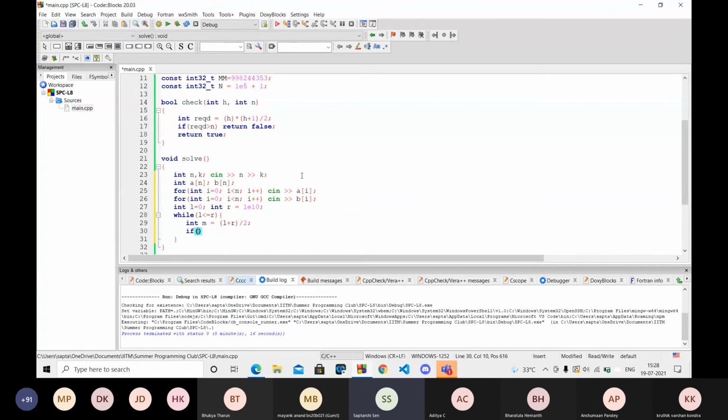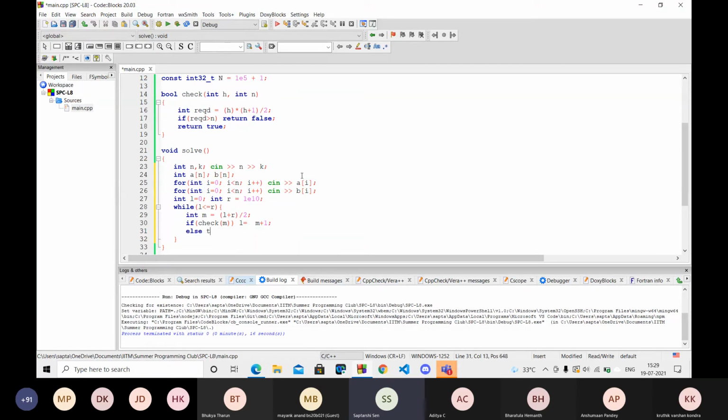Now I will call the function check on the value of M. If it is possible, that I can create M number of cookies, then I can definitely create fewer than M cookies, so the maximum should be somewhat greater than M. So I need to check in the right half of the array. L is equal to M plus 1, else R equals M minus 1.